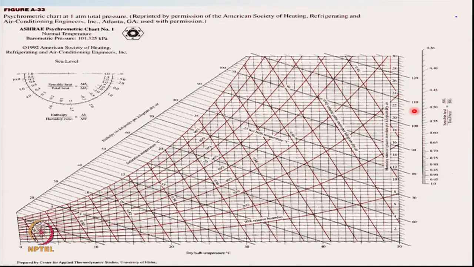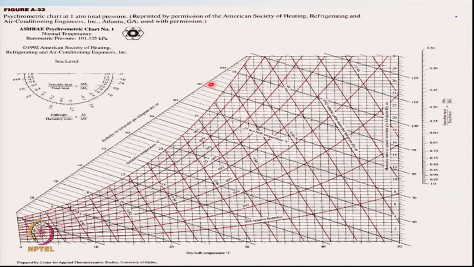On the vertical axis, we have the moisture content, which can vary from about 0 grams per kg to about 30 grams per kg, and the psychrometric chart is typically drawn for the range of temperatures and humidities which are of interest in air conditioning calculations.